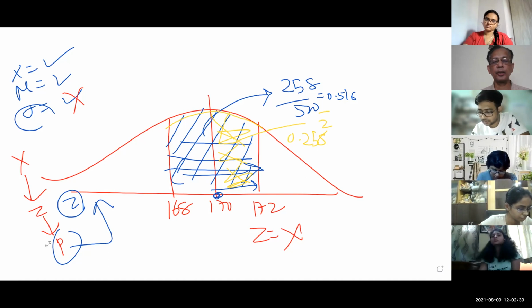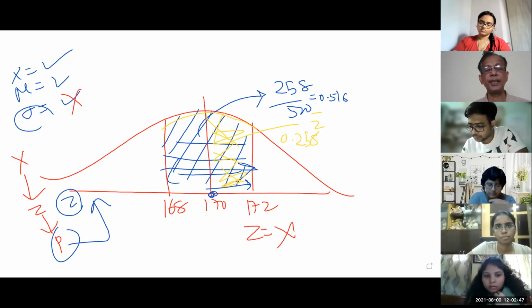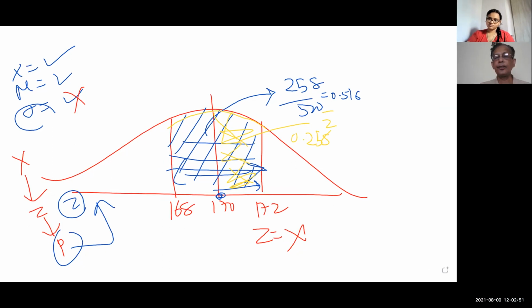Sarada, thank you so much. That's correct. Many of your friends may not be knowing. Now, all of you please concentrate. For the first time you are finding, please see in the normal table here you have Z values. Usually from a Z value you are referring to P values. Now the other way around, from a P value you refer to what that Z value is.